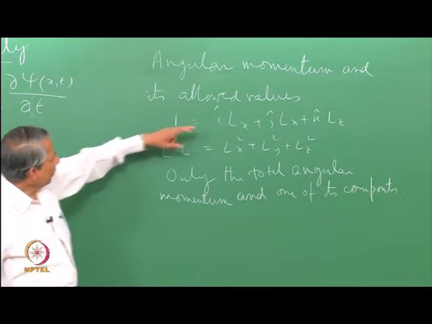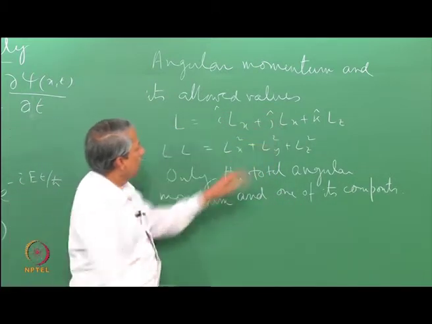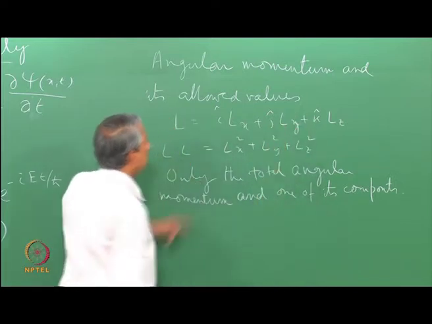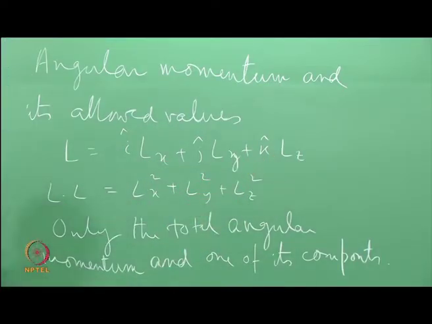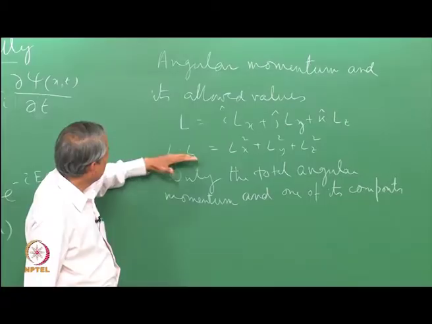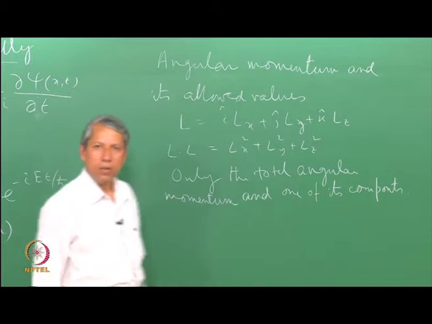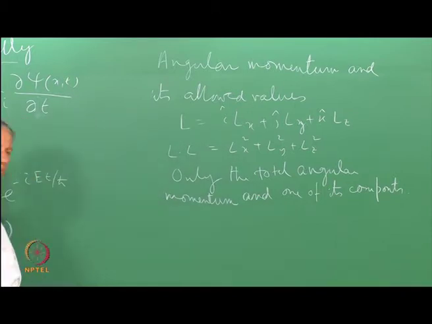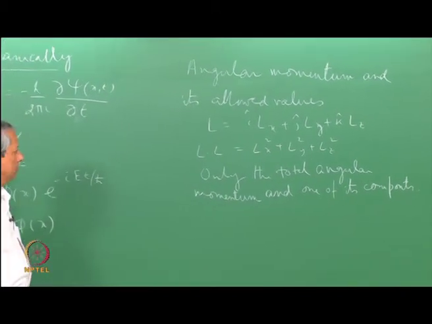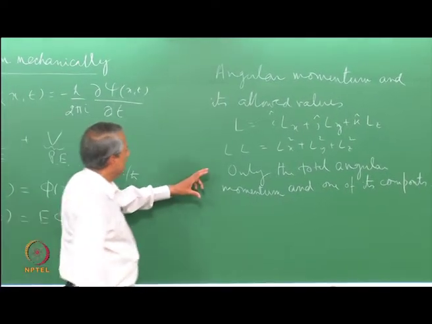So, we can choose whatever component we think of, Lx, Ly, Lz, and the total magnitude of this is given by L square, and that and one of the components can be measured at the same time, or these two can have well defined value at the same time. That is a very important restriction.